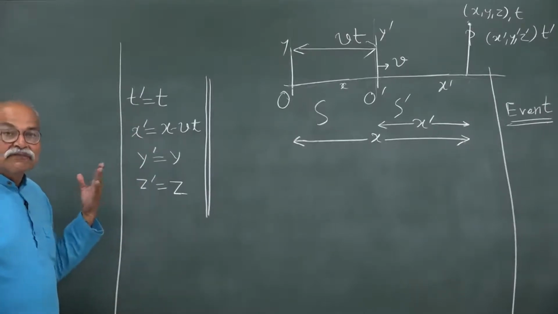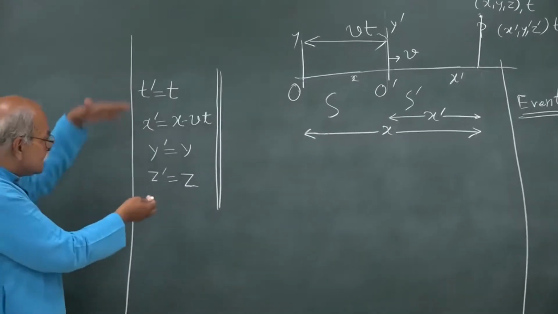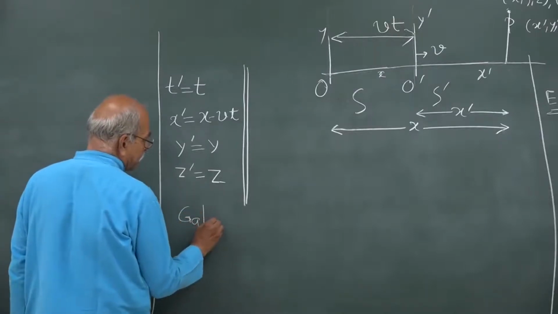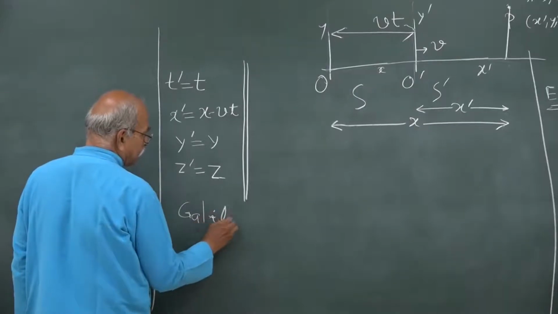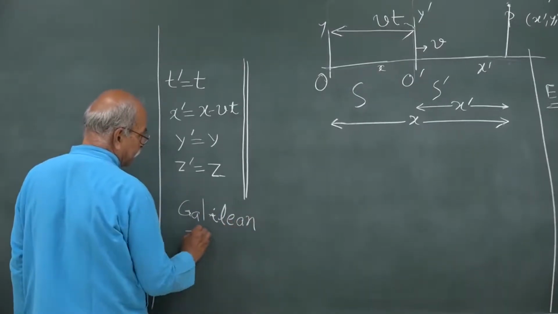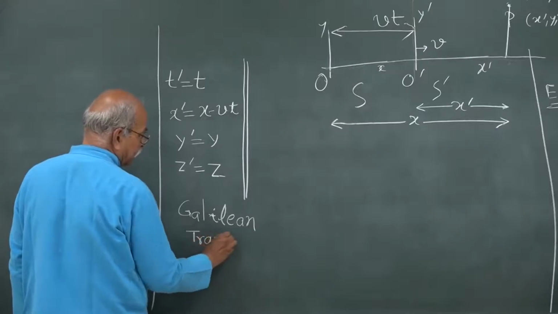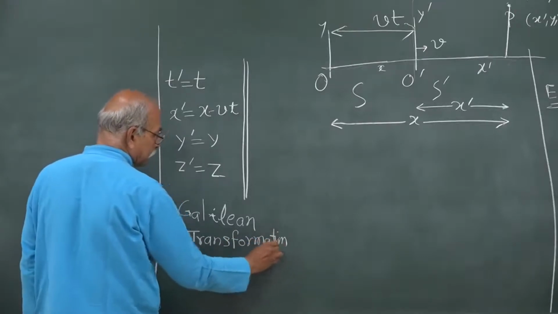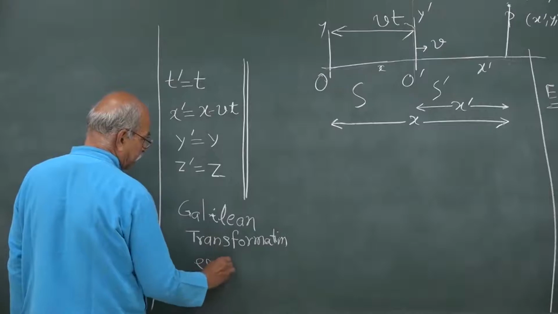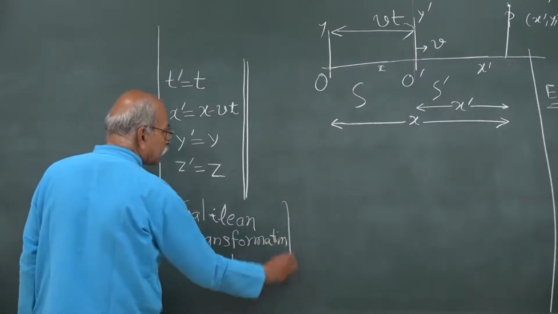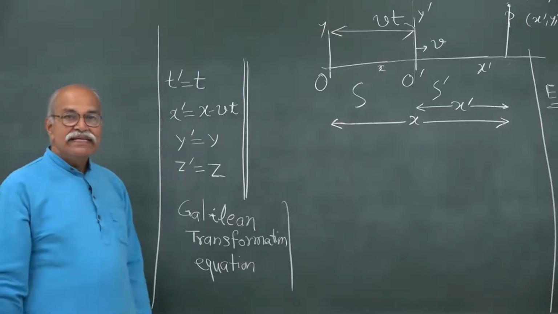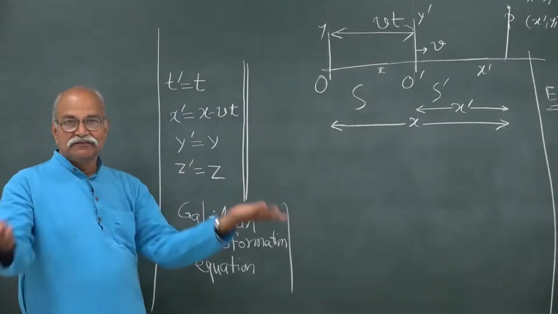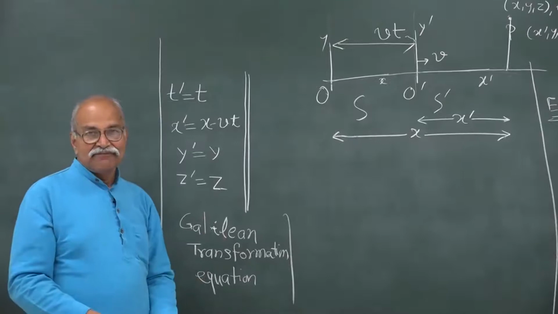These are called transformation equations, and this particular set is called the Galilean transformation equations, and this is the kind of geometry that we learn from our daily life events.